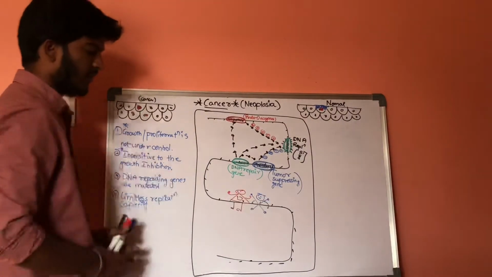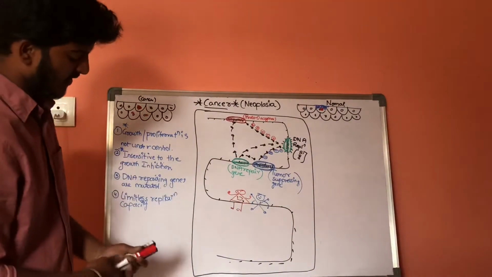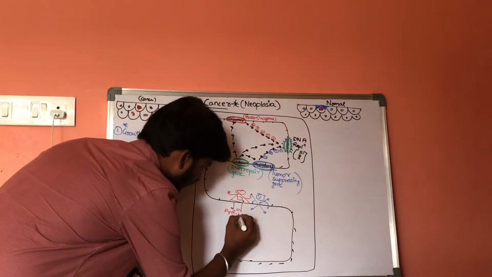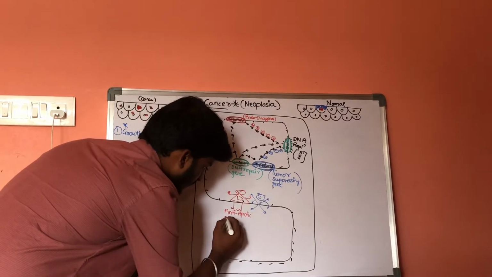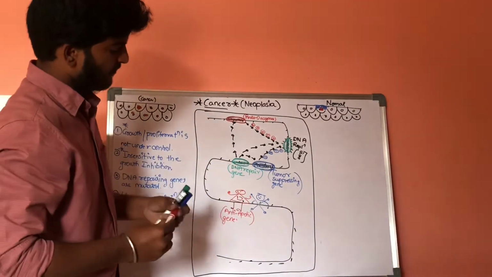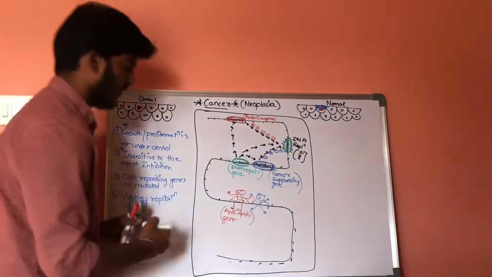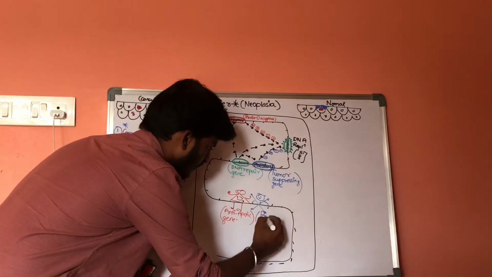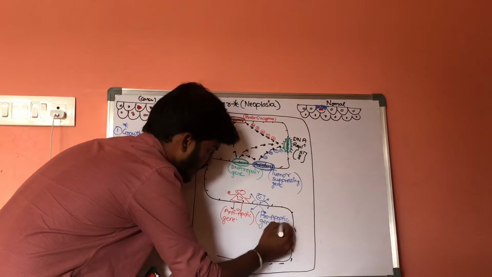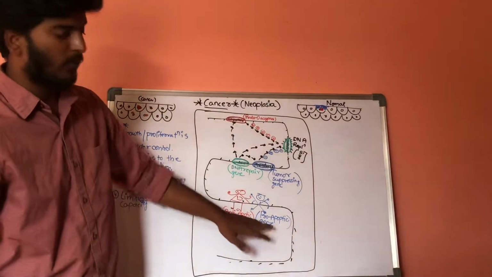These two genes are called survival regulating genes. The first gene is called the anti-apoptotic gene, and the other special gene is called the pro-apoptotic gene.